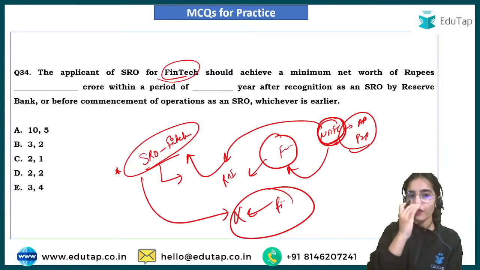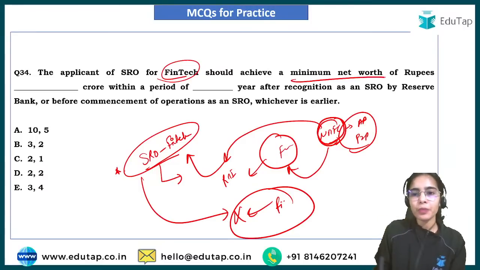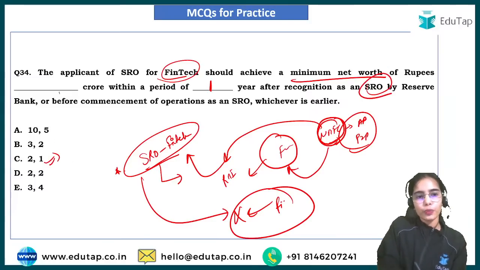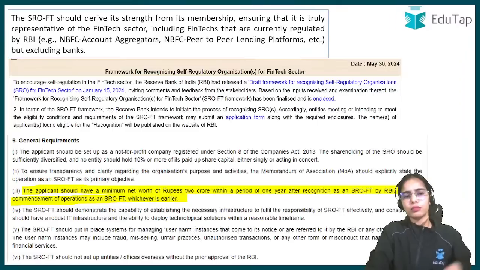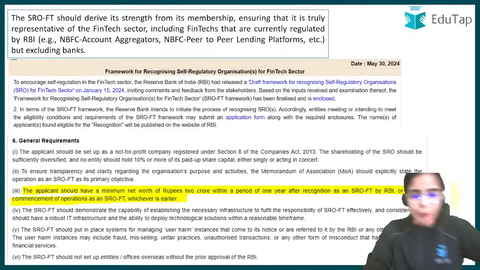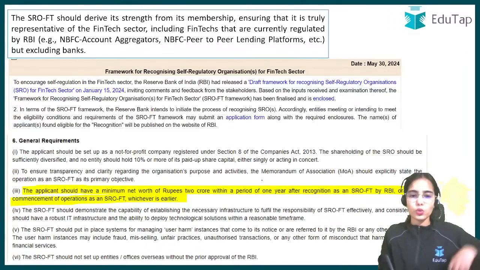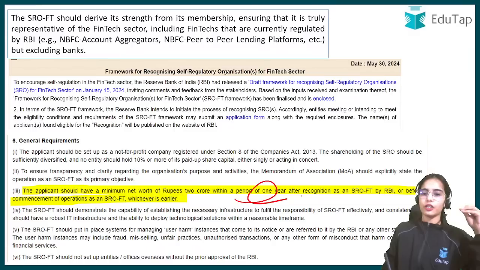So the applicant of SRO for fintech should achieve a minimum net worth of rupees 2 crores within a period of 1 year for the recognition of SRO as a fintech. So that is 2 crores within a period of 1 year. The guideline here is the same, we can say. The applicant should have a minimum net worth of rupees 2 crores within a period of 1 year after recognition as an SRO fintech. Okay.